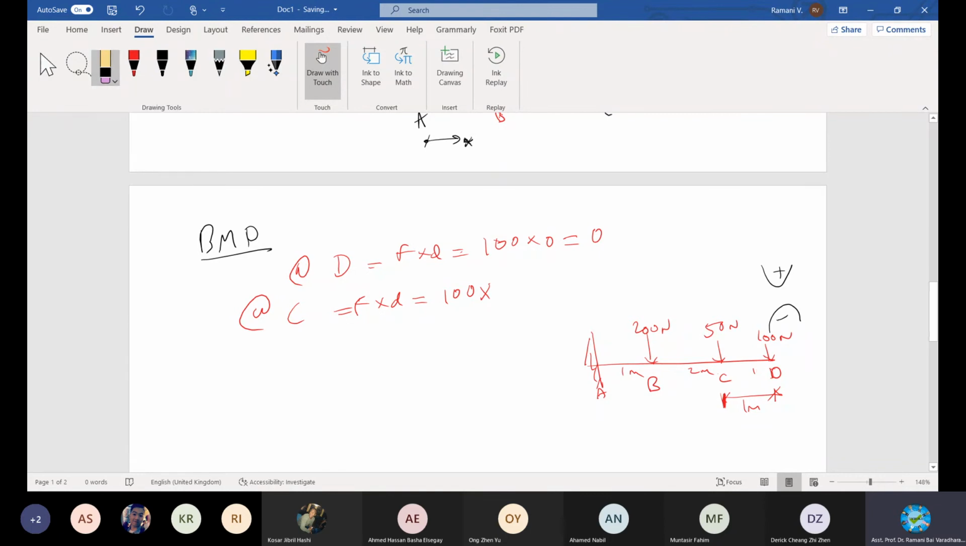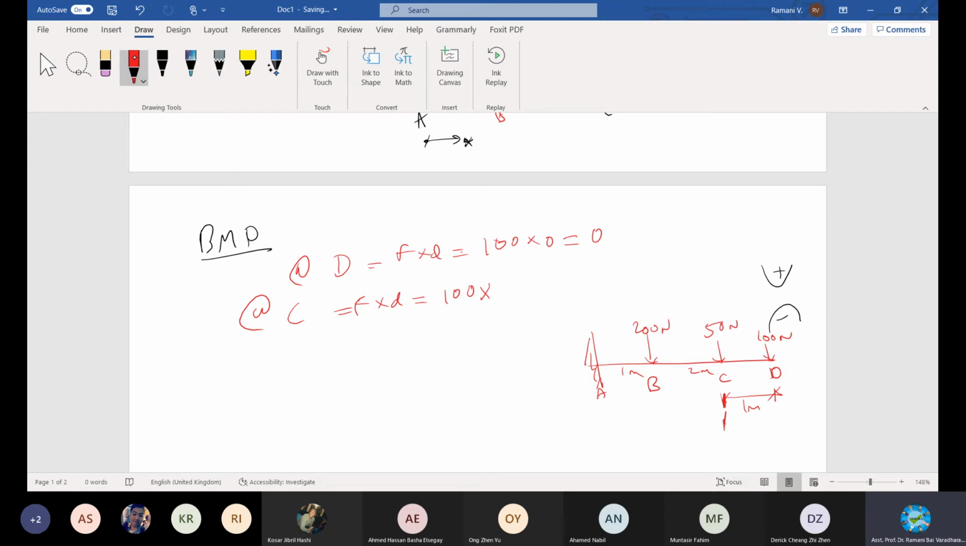I'm standing here at C, right? I want to know the moment. Moment is force into distance, right? There is no moment due to 50 that is acting at this point for C, right? But there is a moment due to 100 acting on this right hand side. We must go either right or left to find the moment at a point in the beam. In this case we go from right to left.